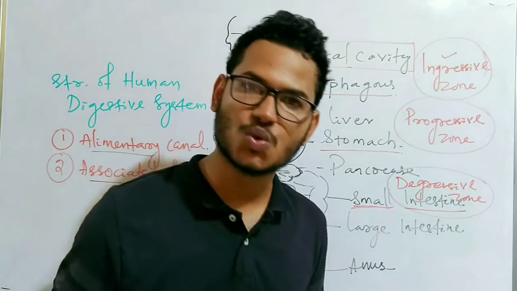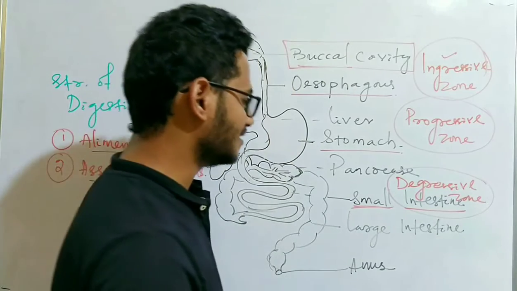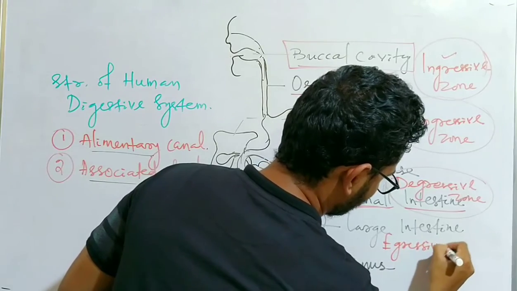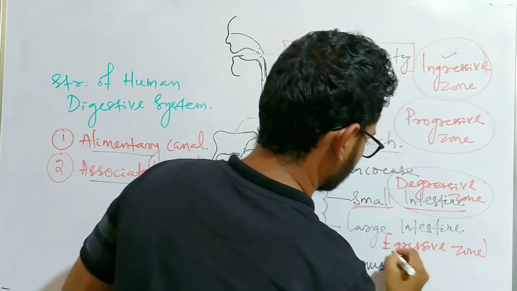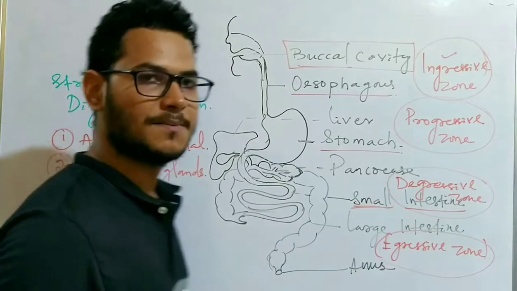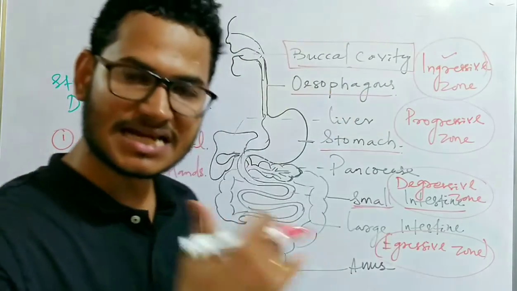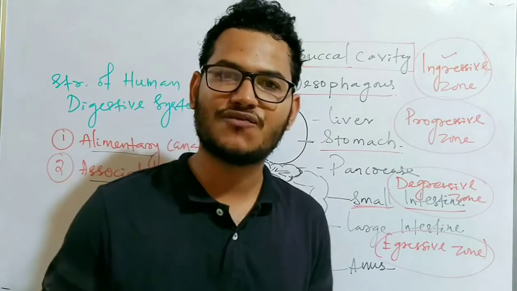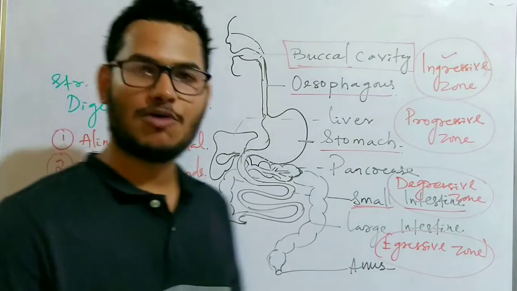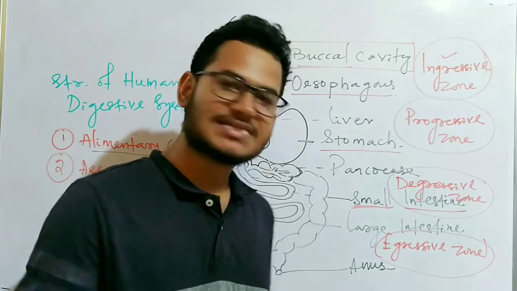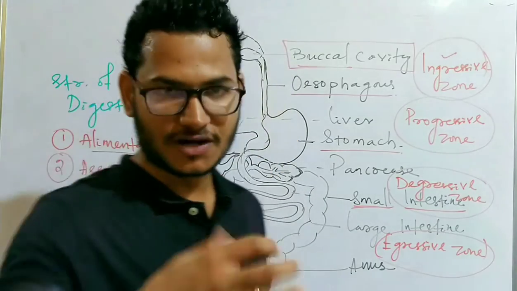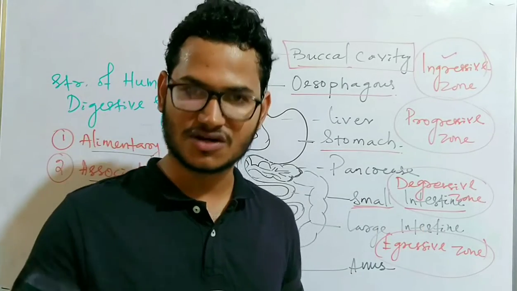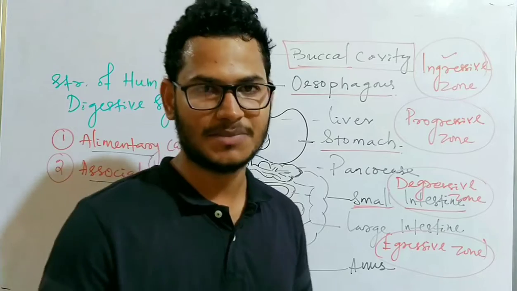Finally, the last zone is the aggressive zone. The aggressive zone is related with egestion of undigested materials or elimination of unwanted material from our body. This zone is concerned with the formation of fecal matter and removal of feces or undigested material from our body.